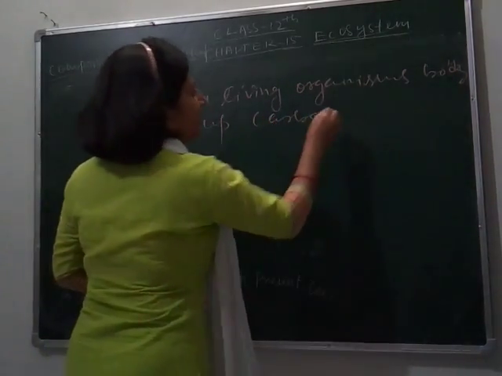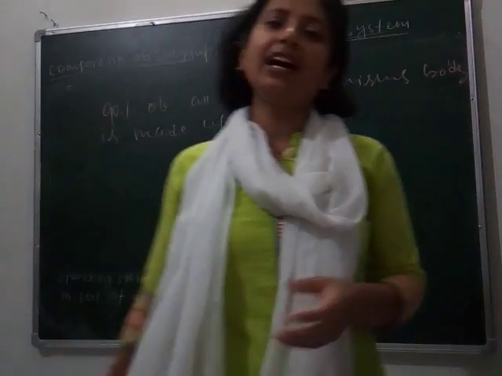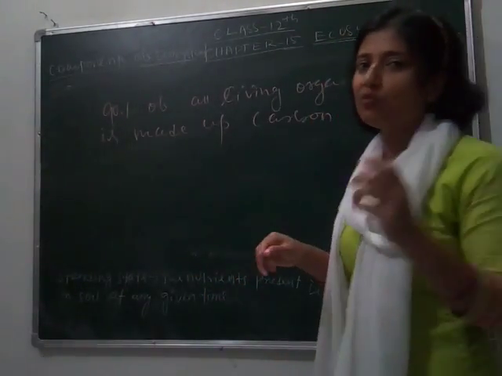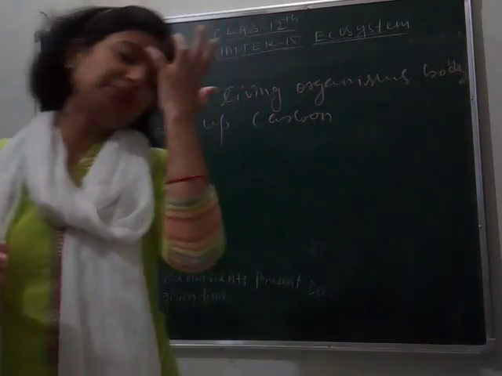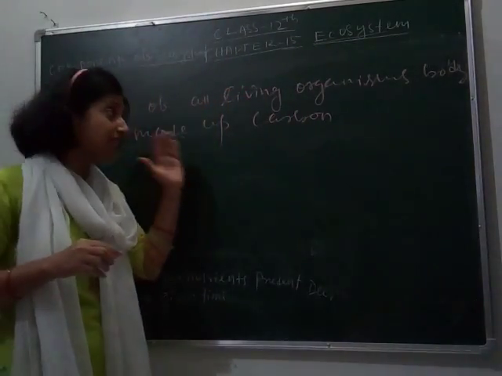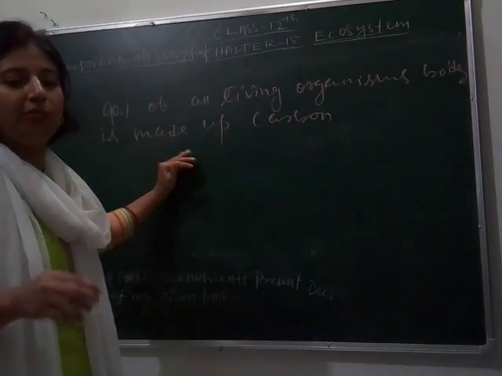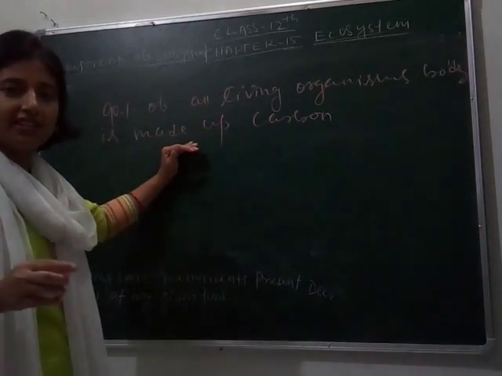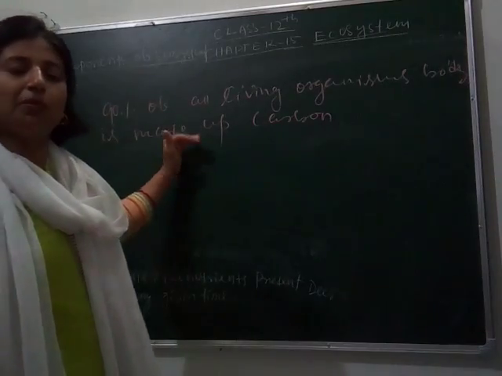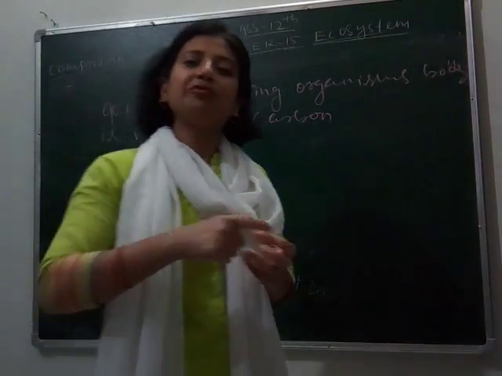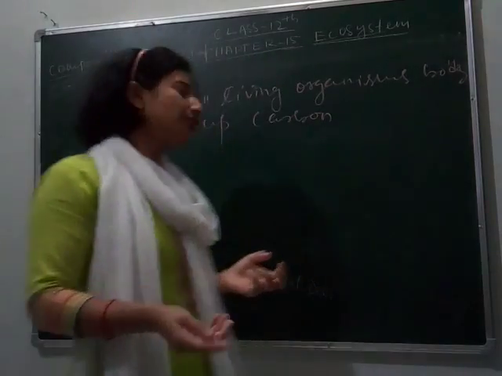So if we are using carbon regularly, then how is the amount of carbon the same in the atmosphere? When we compare the percentage of different gases, we see that the amount of all gases remains constant. How is this possible? Because we are using the gases for doing particular functions or formation of other substances, and after formation we again return it to the environment or to the atmosphere.